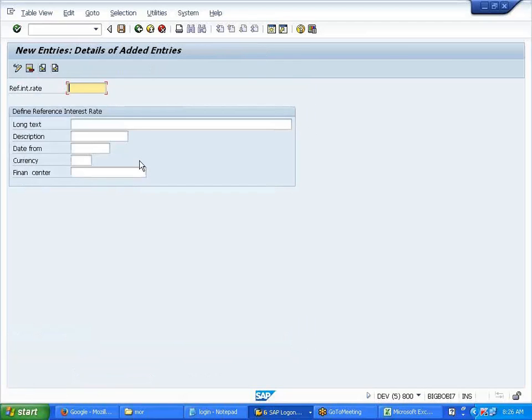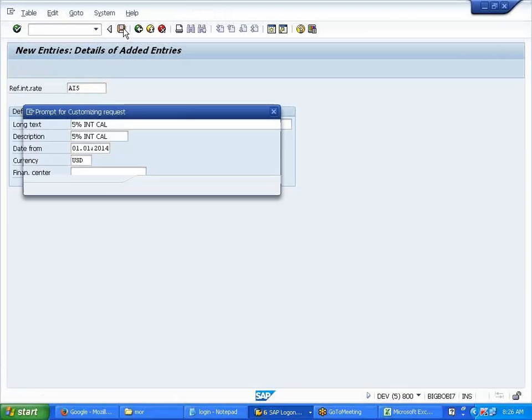Otherwise let us create them. AI5, which is 5% interest calculation. Make it a note. AI5.